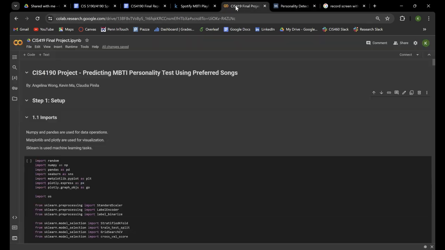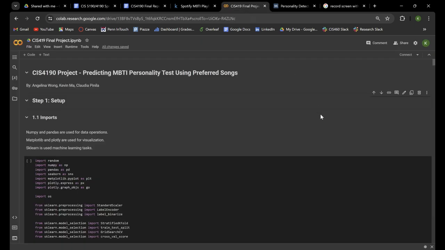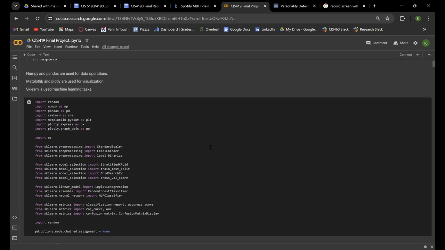Our project is going to be using a lot of similar methodologies to this paper, and in this video, along with our project write-up, we'll be discussing how we improve upon those methodologies. These are our imports that we use for this project to train our models, and with that being said, let's dive into the dataset that we're going to be using to train our machine learning models.